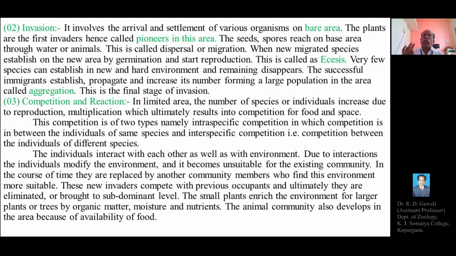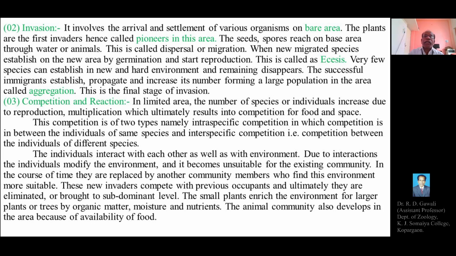The seeds and spores reach the bare area through water, or can be carried by animals into the bare areas. This is called dispersal or migration. So due to the migration of animals, or due to the wind or the water, the seeds or spores of the plants can be carried or transported into the bare land or bare area. This is called dispersal or migration.